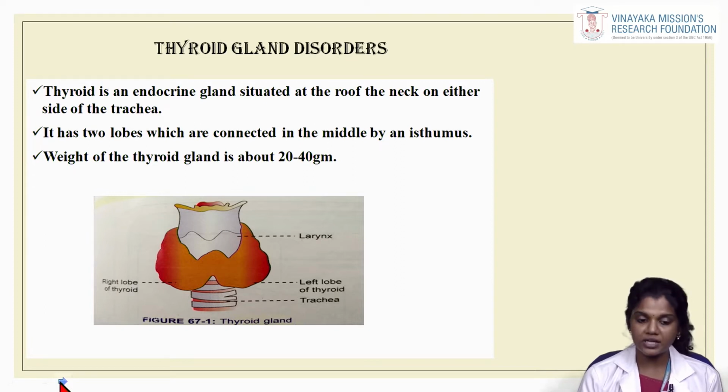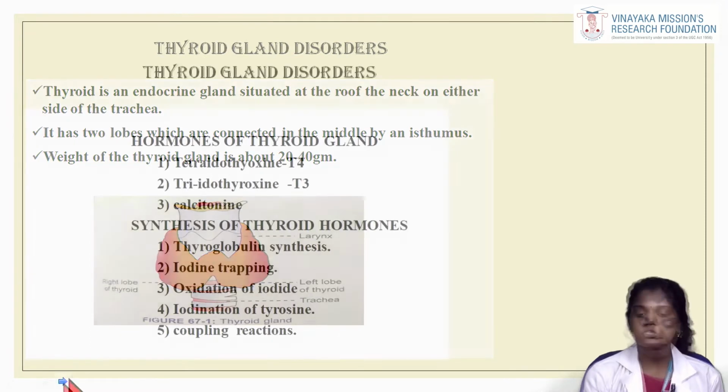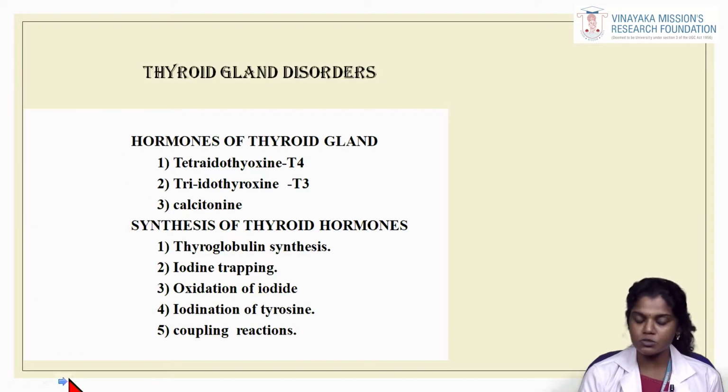As you all know, the thyroid is an endocrine gland situated at the roof of the neck on either side of the trachea. It has two lobes which are connected in the middle by a structure called the isthmus. The thyroid gland usually weighs about 20 to 40 grams. Few hormones are secreted by the thyroid gland: tetraiodothyroxine, also called T4, triiodothyroxine, also called T3, and calcitonin.